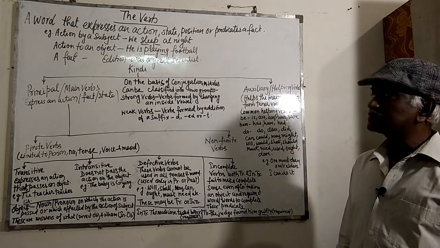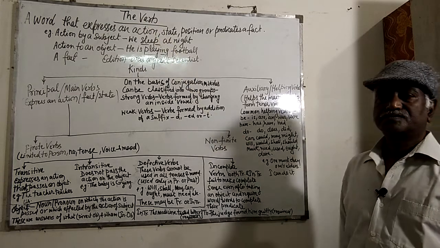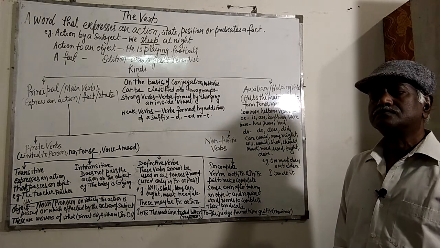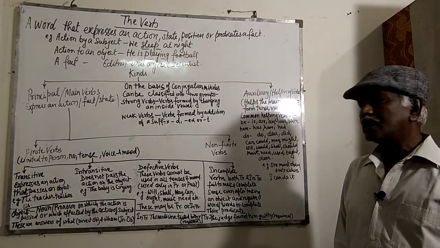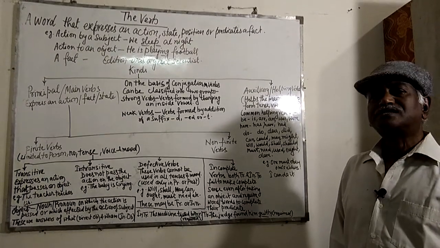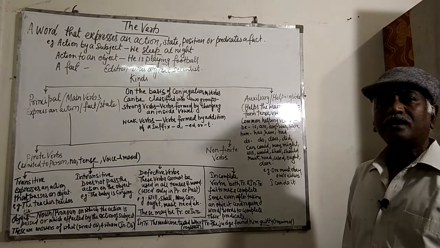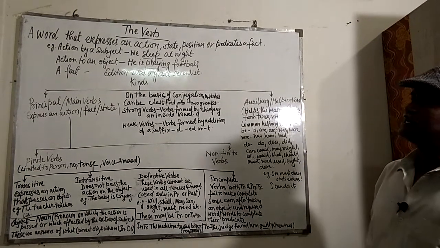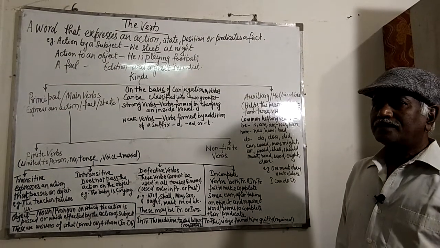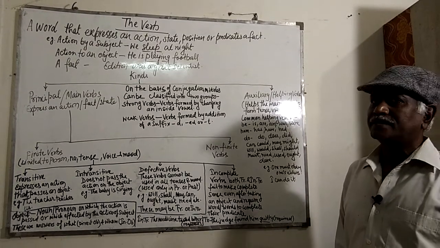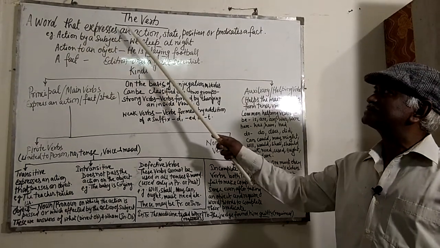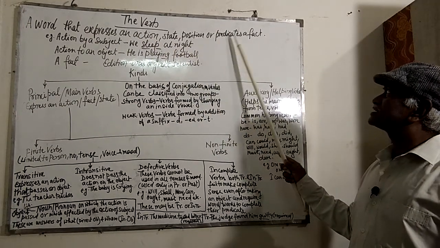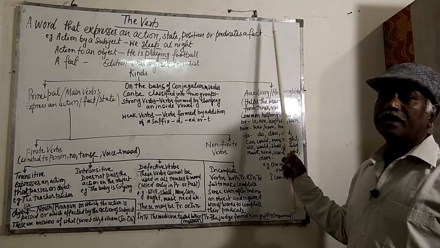Today I am going to deal with the verb. What is a verb? In simple terms, and in lower classes, we study that all the doing words are verbs. Continuing the same definition and elaborating it a little bit, I may say a word that expresses an action, state, position, or predicates a fact is called a verb.